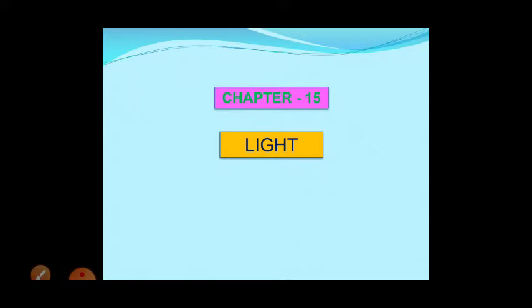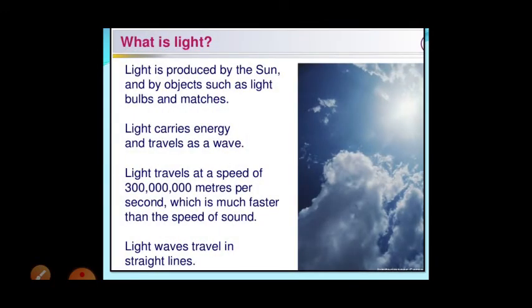When it falls on any object, it gets reflected, the reflected light comes to our eyes, and we are able to see the object. Light is produced by the sun, and we can get light from bulbs, matches, and so on.